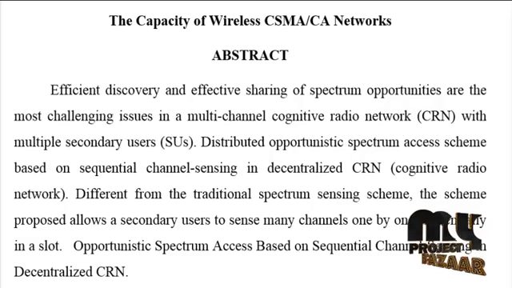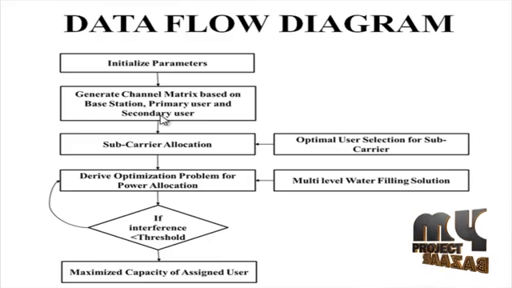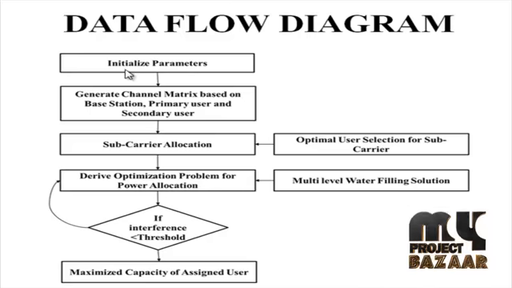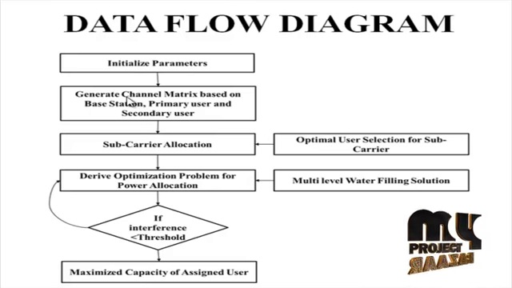This approach jointly addresses when to perform sensing, which channels to sense, in what order, and how long to scan each channel. Let me discuss the flow diagram for our process. Initially, the parameters are initialized. Next, generate the channel matrix based on the base station, primary user and secondary user. This is the system model.